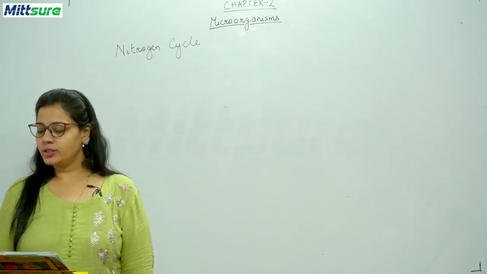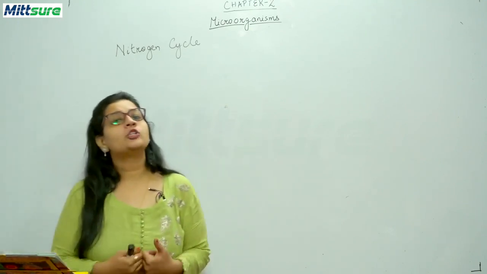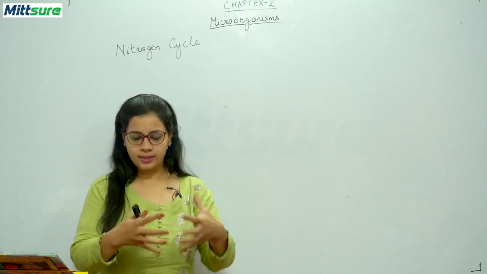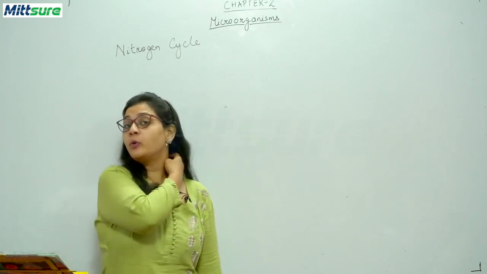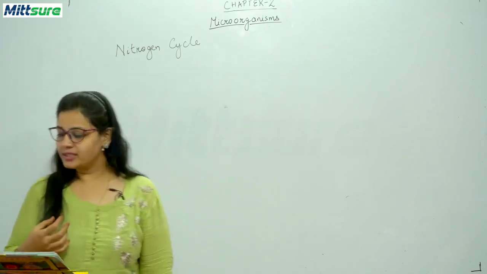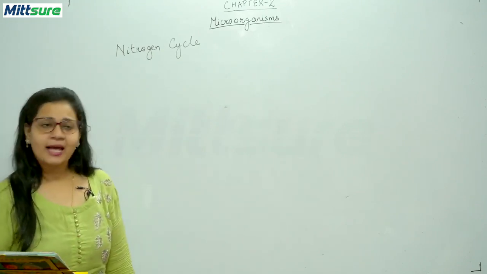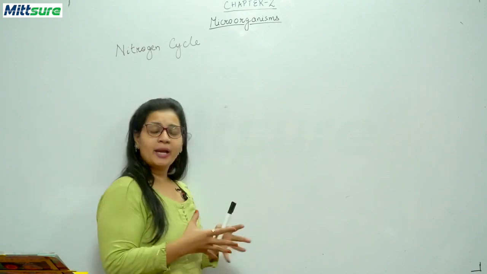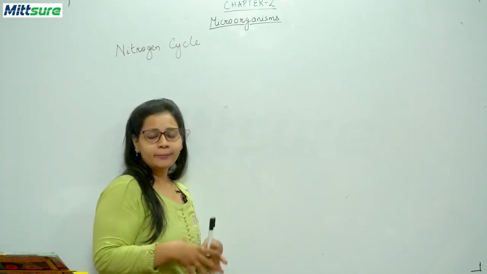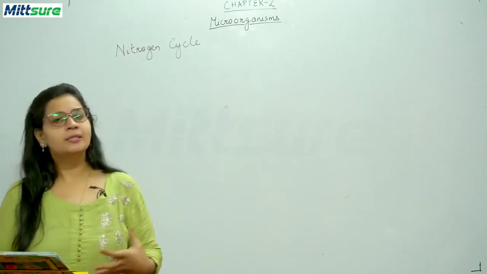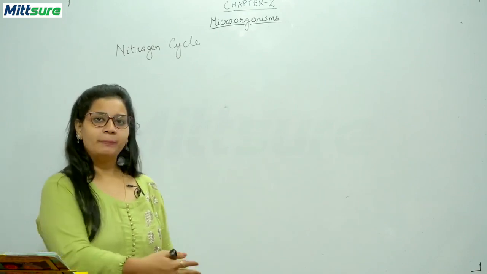Now what happens, students? The plant absorbs this nitrogen, that is ammonia, which is formed by this Rhizobium bacteria, and stores it in its tissues as plant protein, and it can be used by this plant.